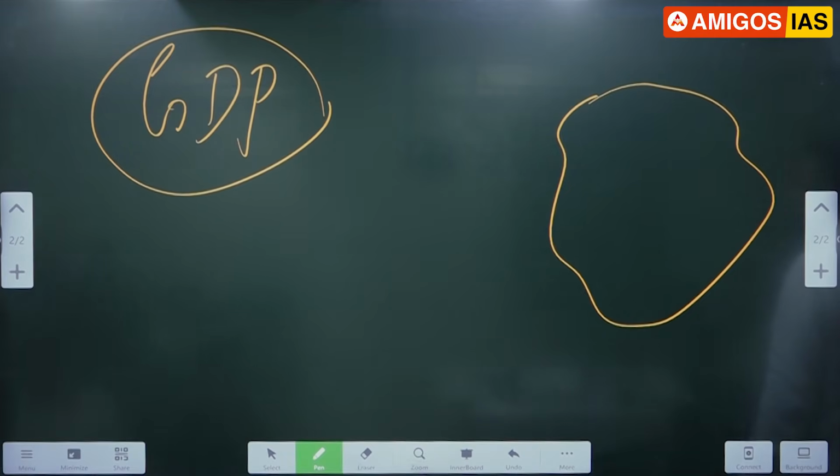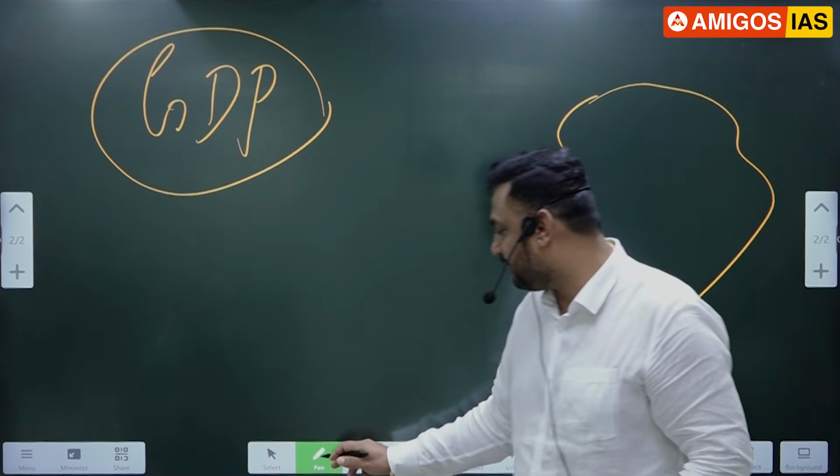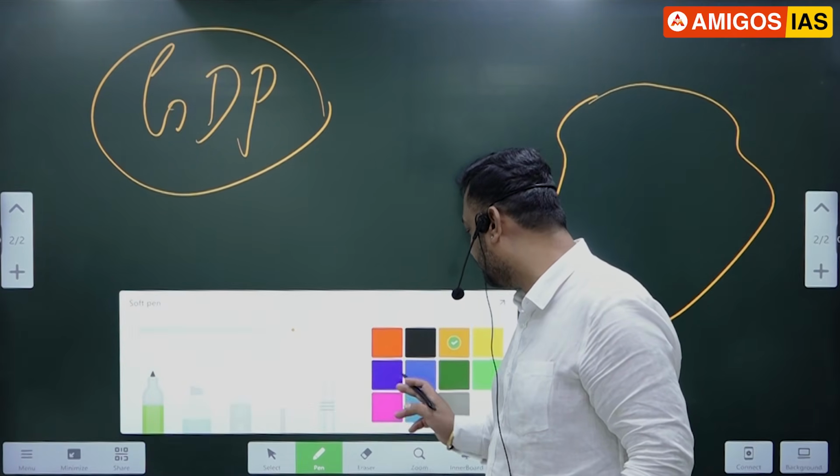Is POK in the political boundary or not? Okay. Obviously, man, political boundary lo leda? Now, there are many fundamentalists, they're waiting for you only, sir.